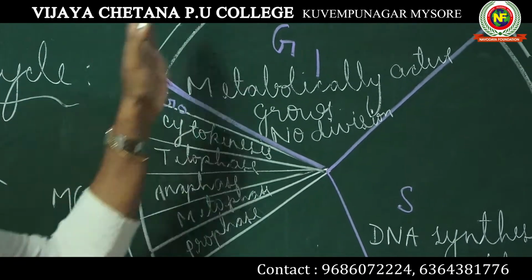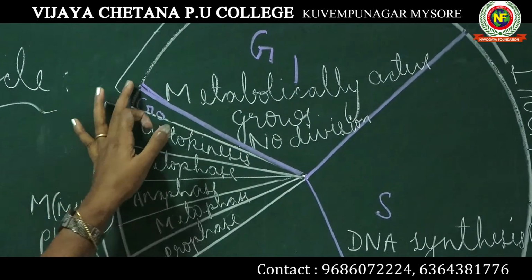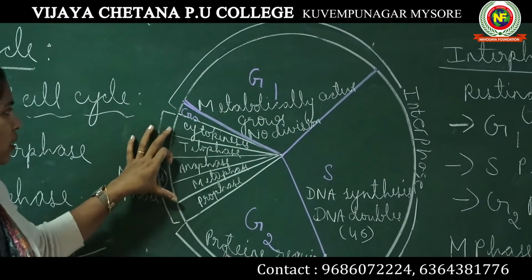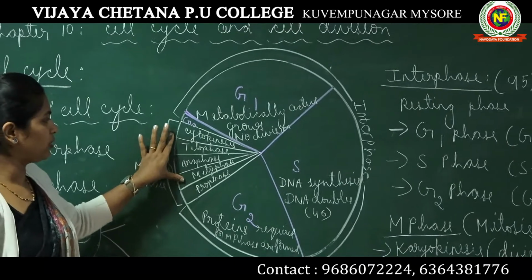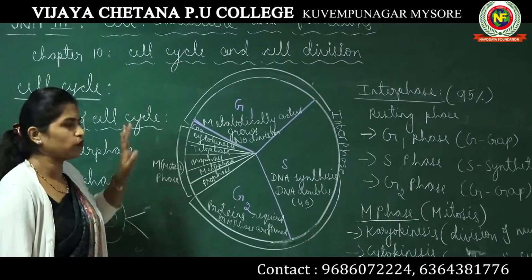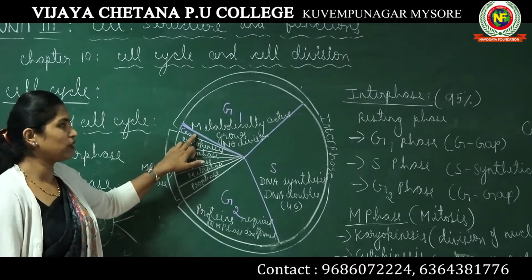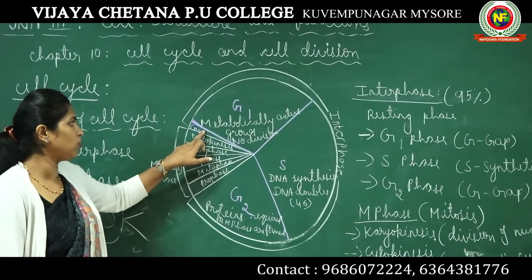So this is the whole cell cycle. Initially the cells are in interphase, then they move on to M phase. Under M phase they go on to prophase, metaphase, anaphase, telophase and cytokinesis. Apart from all these phases, there is one more phase of inactivity or dormancy known as G0 phase.